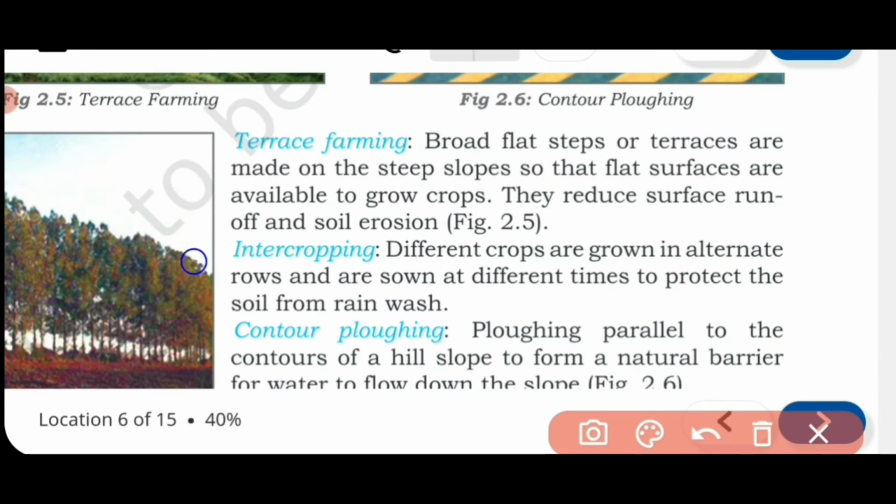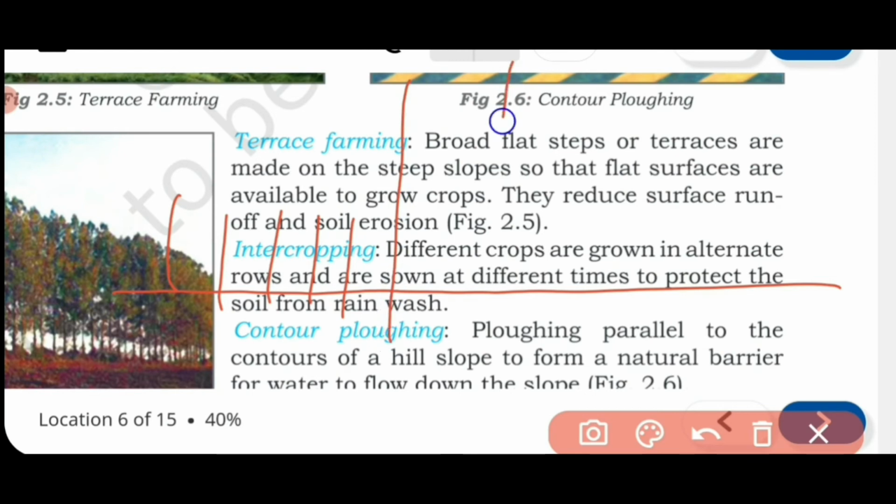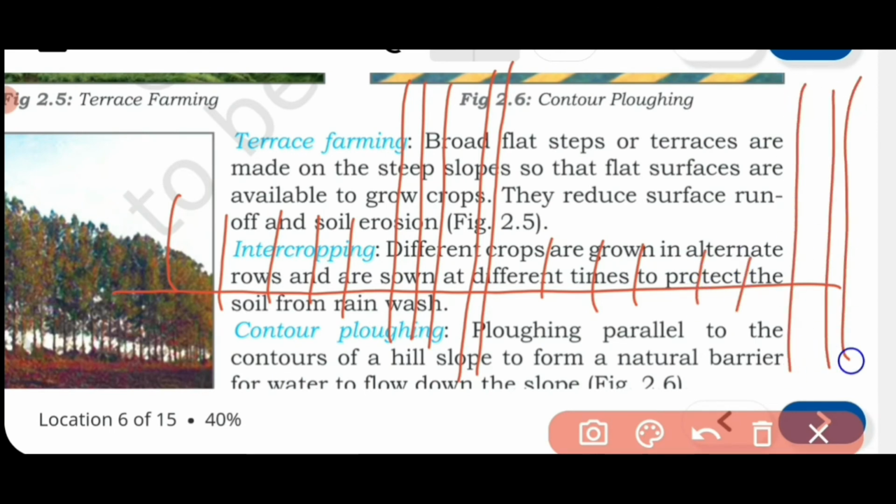Now next is given intercropping. The name itself suggests it: intercropping means one crop, then the next crop should be different. Suppose in a flat land area we grow rice here, then after rice we will leave some space and there we will grow tall grasses, again rice, again tall grasses. Now these tall grasses will reduce the speed of the wind. It will break the speed of the wind, and the wind will not be able to carry the soil from there.